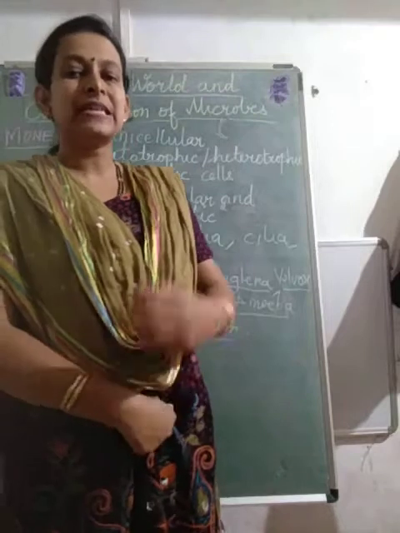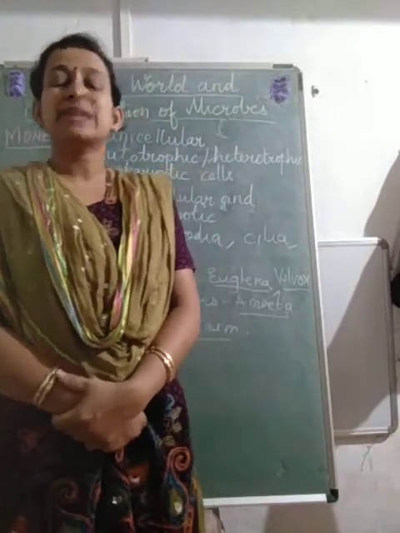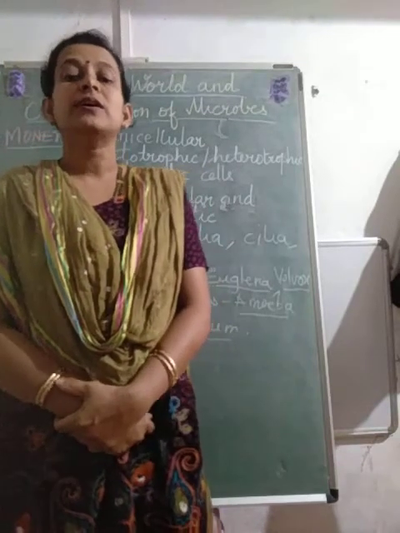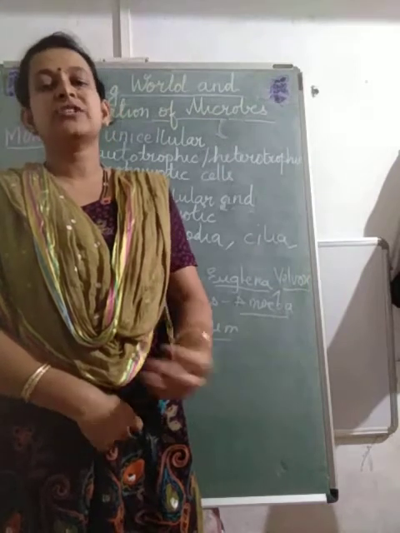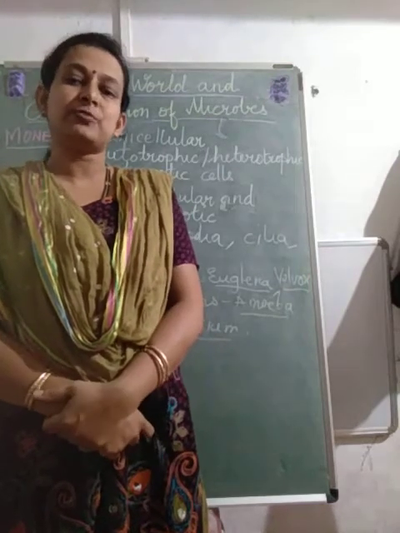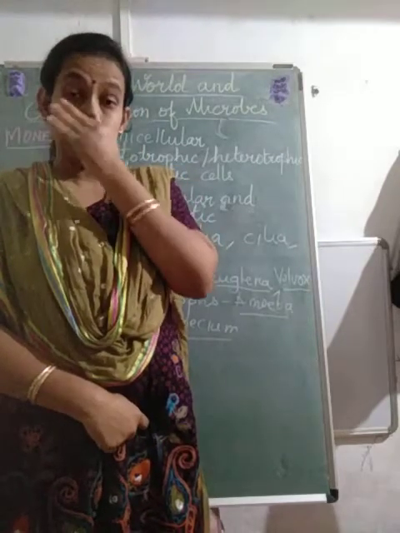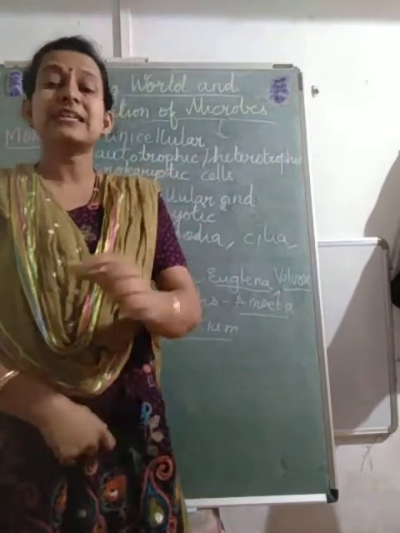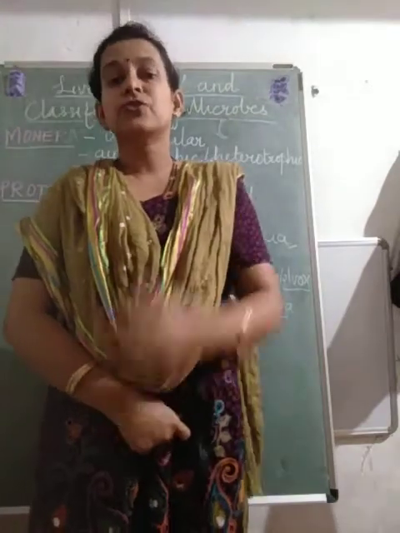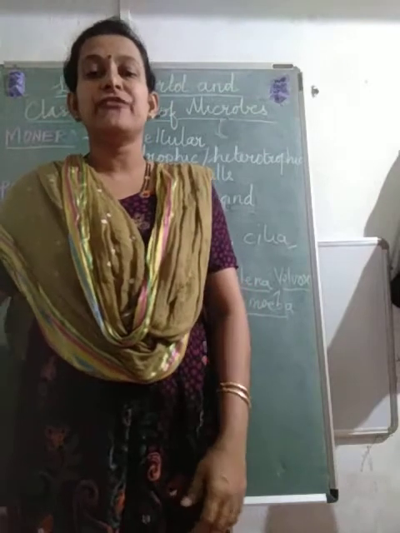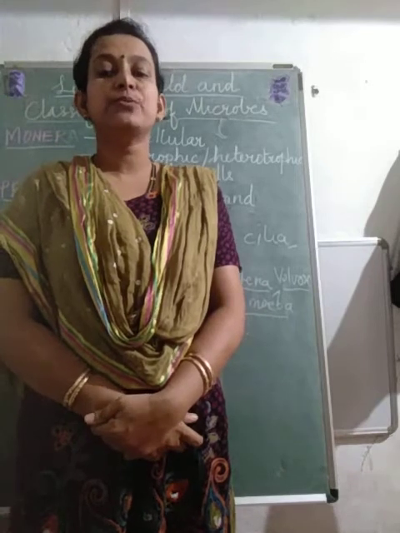Now, what is a lactobacillus? A lactobacillus is a bacterium which is found in curd or buttermilk. Lactose is the sugar present in milk, which is fermented by lactobacillus to make lactic acid, and so the name given to this bacterium is lactobacillus. Now, this lactobacillus is a bacterium, and right now we are talking about the Kingdom Monera. So Kingdom Monera comprises all the bacteria as well as some of the blue-green algae.